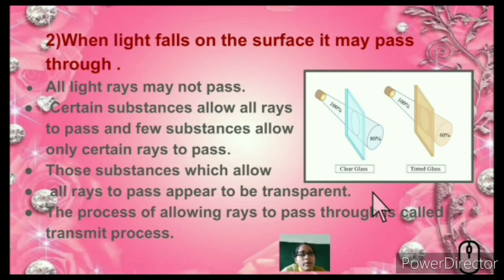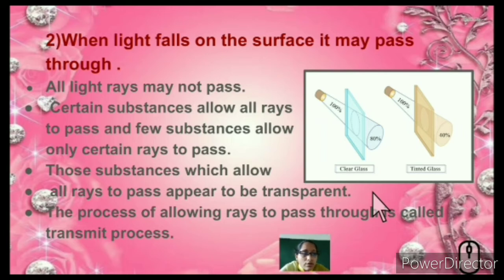When light falls on a surface, it may pass through or may not pass through. We have seen that when it falls on a dark surface, the light is absorbed and emitted back. Light can also pass through an object, or it might not.